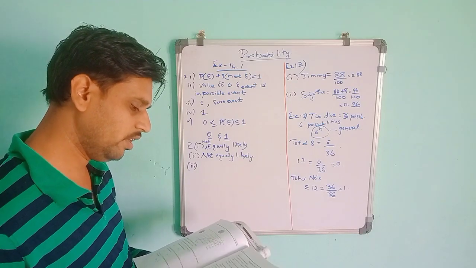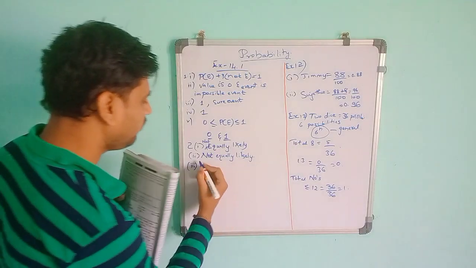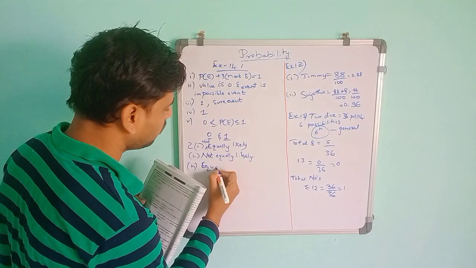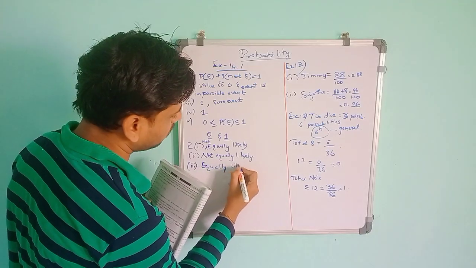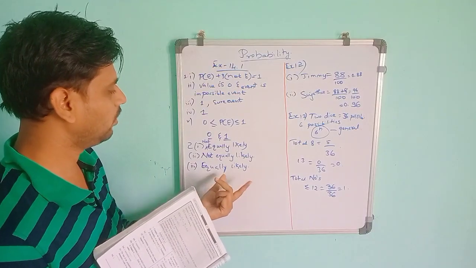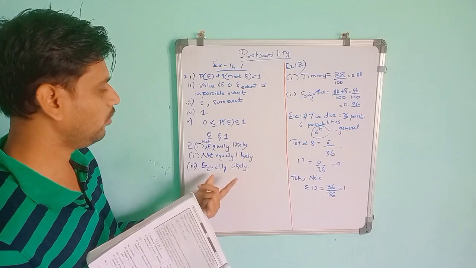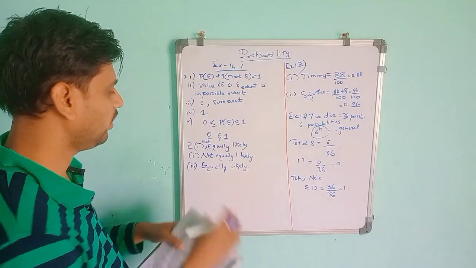So there are only two possibilities, that is right or wrong. So it is equally likely, because it is unpredictable. Why it is equally likely means it will be wrong or right, it is unpredictable, so it is equally likely.